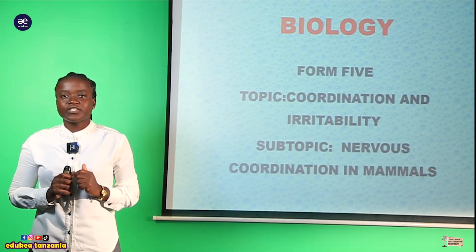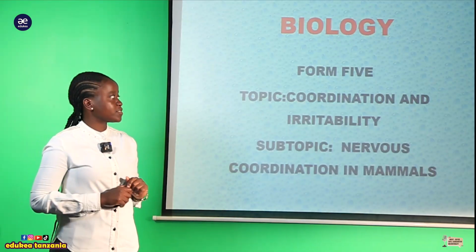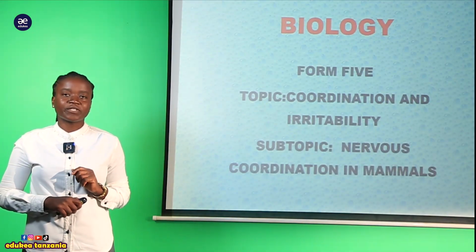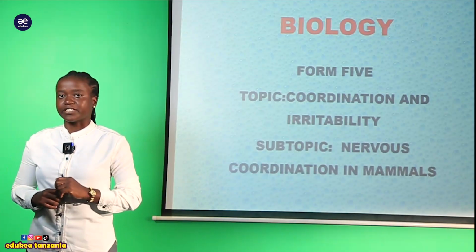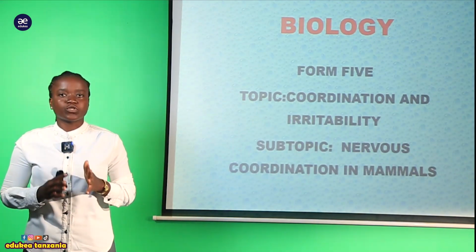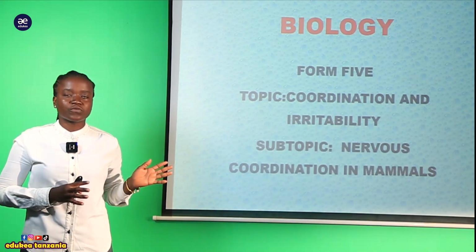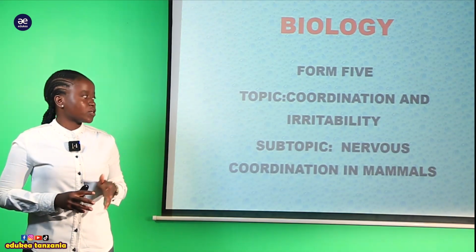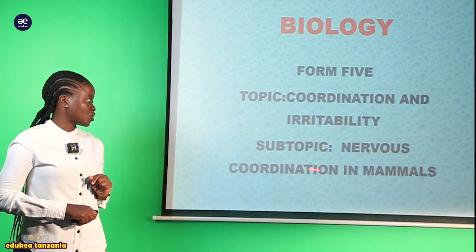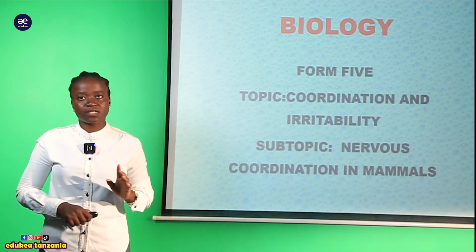I'm teaching biology, and today I'll be with you to discuss a very interesting topic. It is called coordination and irritability. This topic is mainly found in Form 5, but as advanced level students, you have to know this topic. So in this topic, my students, we're going to deal with our subtopic, which is nervous coordination in mammals.